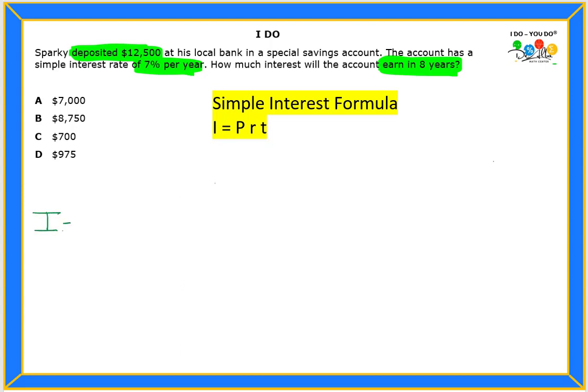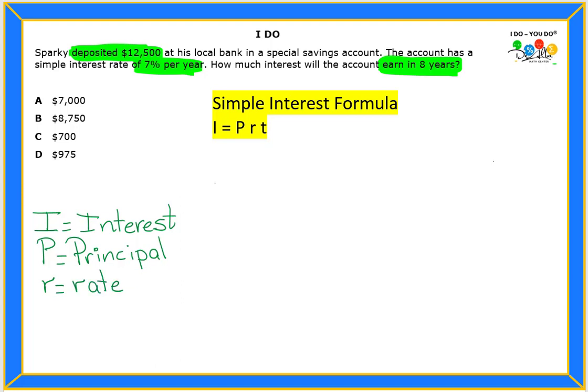I stands for the interest that my account will earn, okay? The capital P is the principal, okay? And no, it's not the school principal, okay? Principal means the amount of money that we are working with, okay? R is the rate for the interest on the account, okay? And the T is the time, and of course, this needs to be in years, okay?